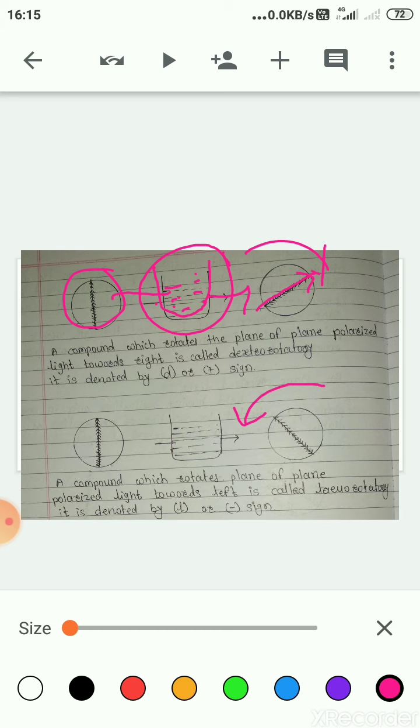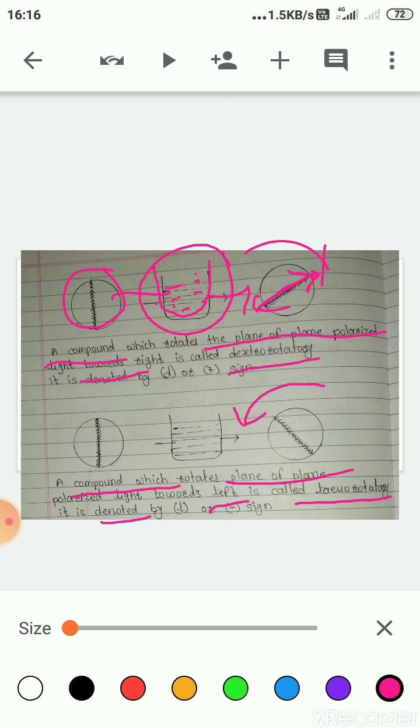Depending on this rotation, in which direction the light is rotated, we can decide the rotation of this optically active compound. A compound which rotates the plane of plane polarized light towards the right is called a dextrorotatory compound, while a compound which rotates the plane of plane polarized light towards the left is called a levorotatory compound.